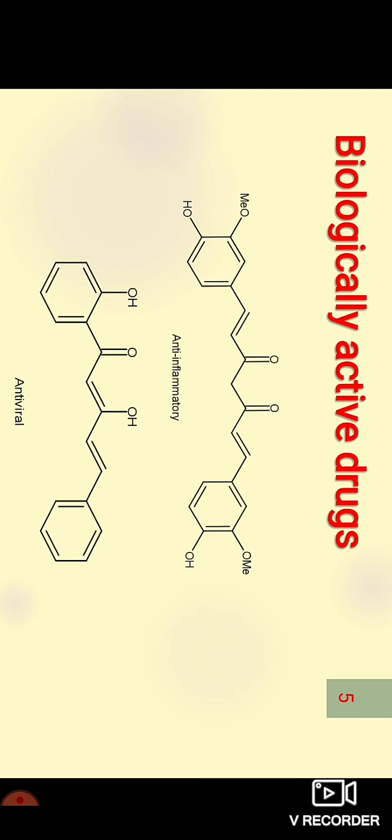Biologically active drugs: following are the biologically active drugs. This is the structure of the naturally occurring curcumin molecule. This molecule contains a diketone moiety and acts as an anti-inflammatory drug. This is the structure of an antiviral drug, which also contains a diketone moiety.